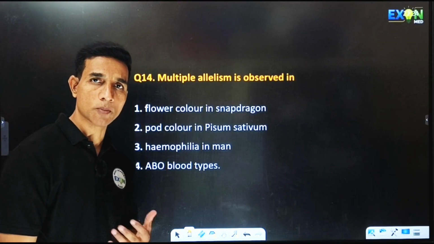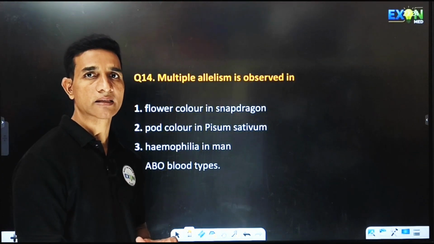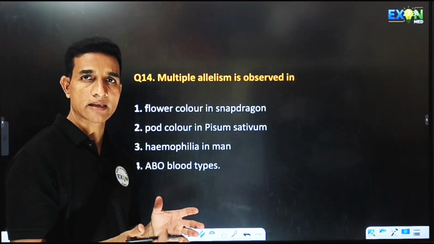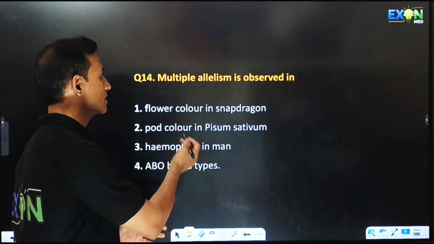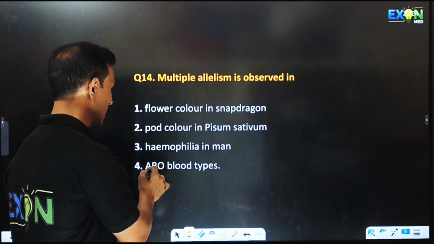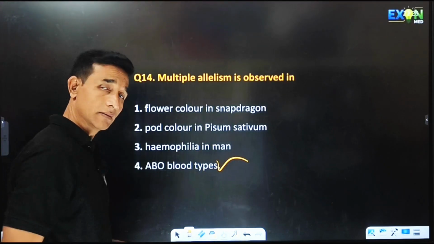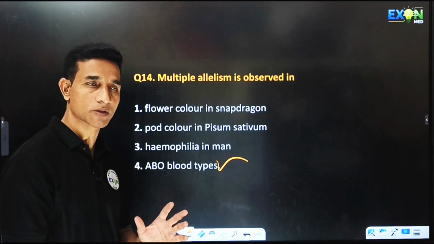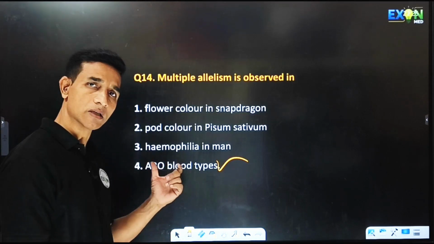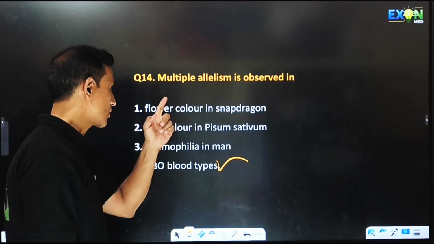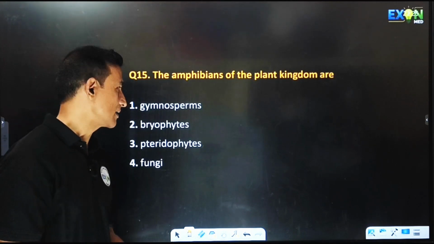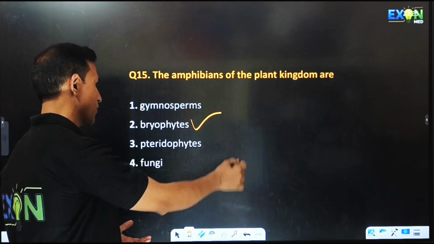Multiple allelism is observed in, so multiple allelism is different alleles showing one character. For example, blood group is multiple allelism, wherein A, B, O are responsible for causing different types of blood groups. So there are many alleles controlling one character, that is called multiple allelism. The amphibians of the plant kingdom are bryophyta.